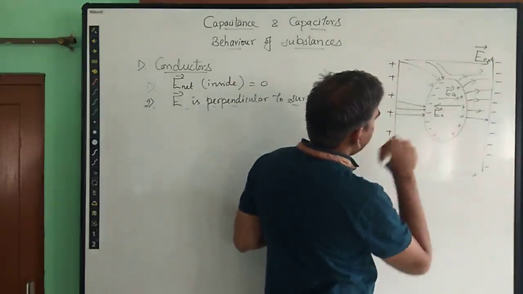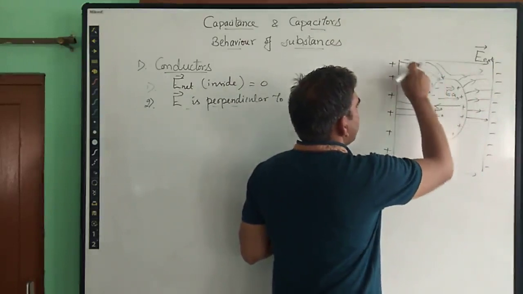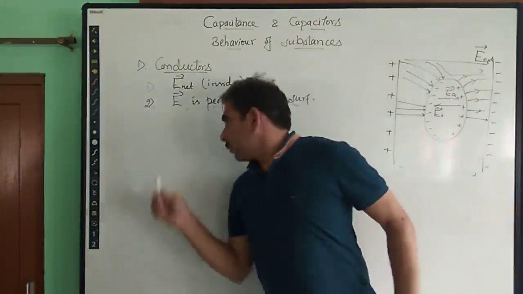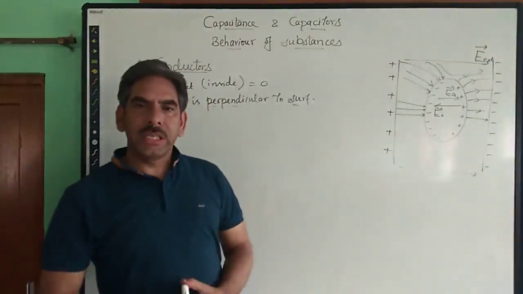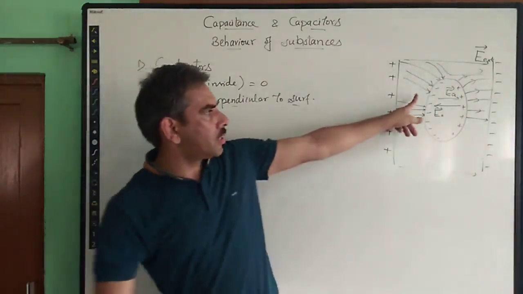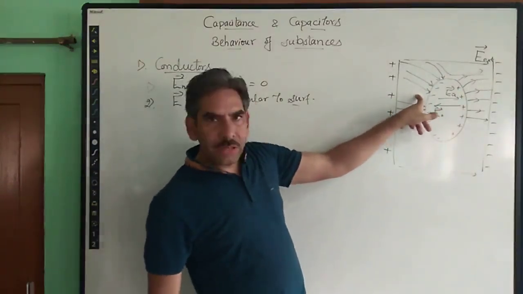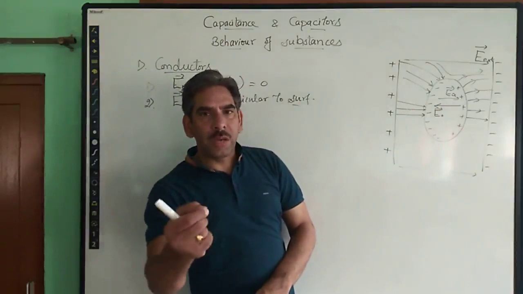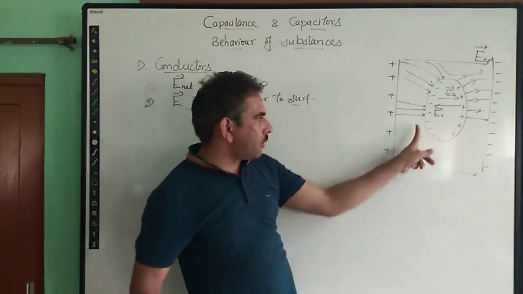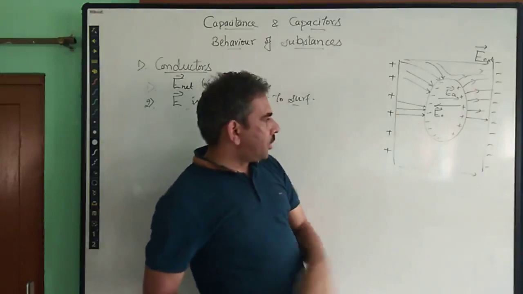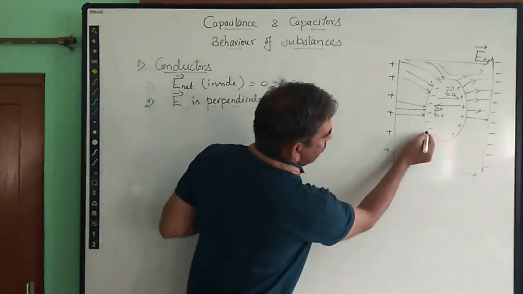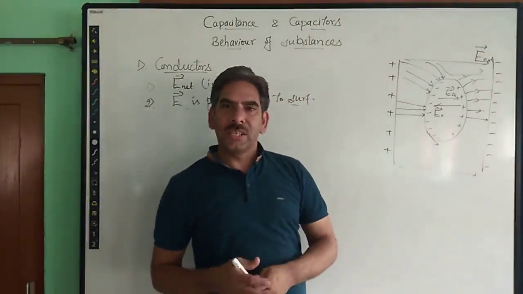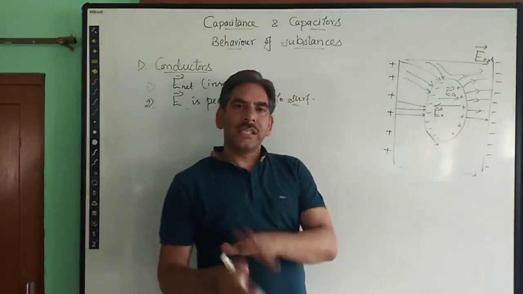So this is what we mean by this line, that electric field is always normal to the surface of the conductor. If it is not so, what is the reason for electric field to be perpendicular? We have already discussed in our previous classes that if electric field is not perpendicular but at some other angle than 90 degrees, then there will be some component of this electric field which will be along the surface, right? This component of electric field along the surface, for example here, will make the charges move over the surface, and hence the condition for electrostatics is violated.